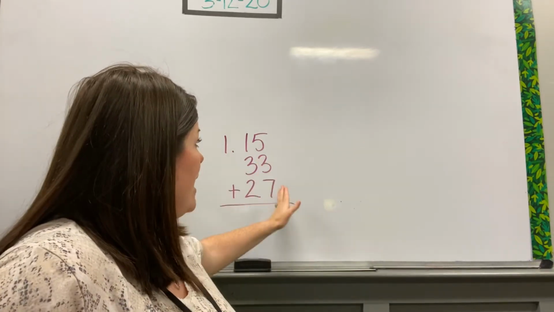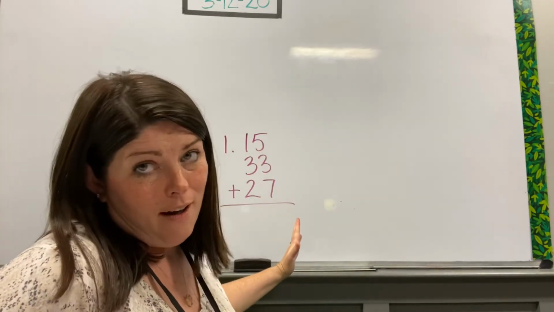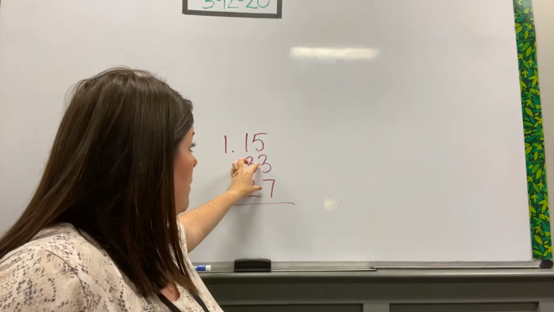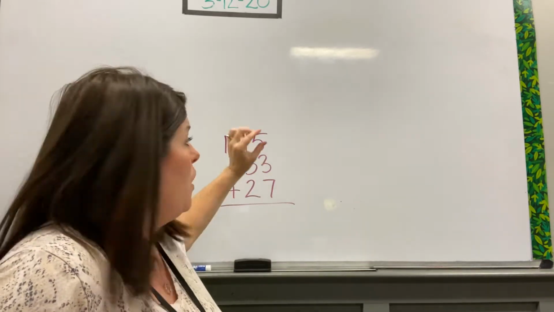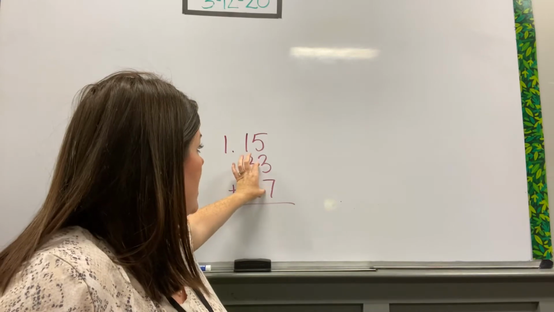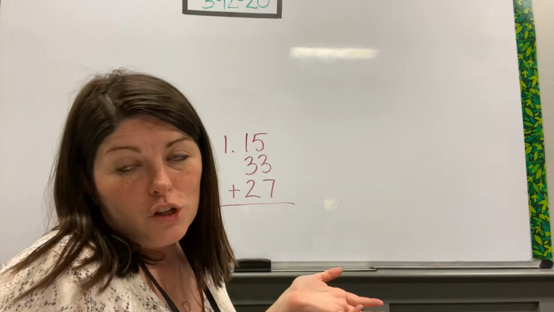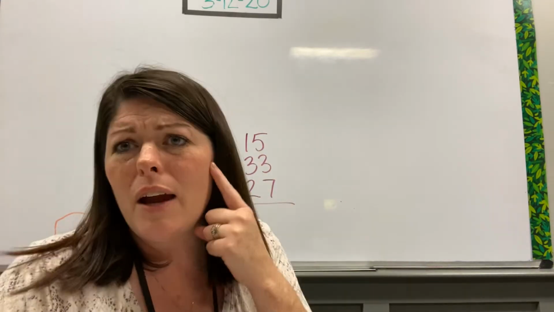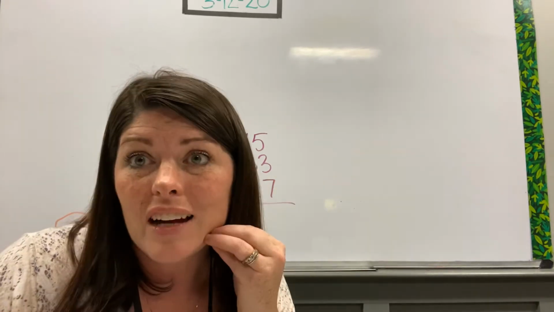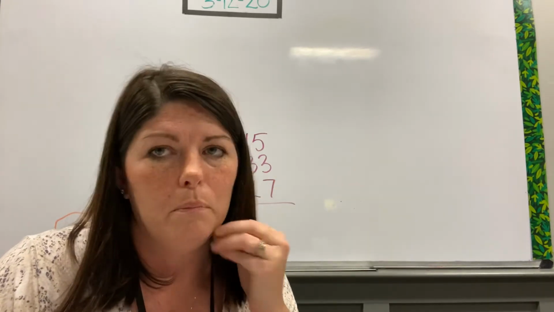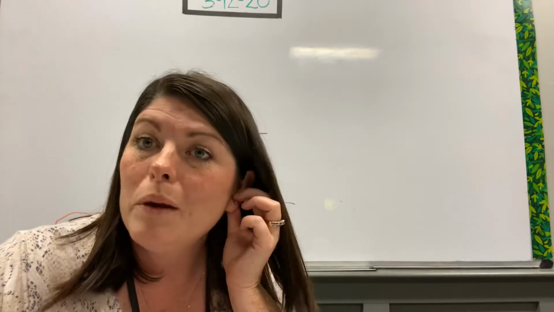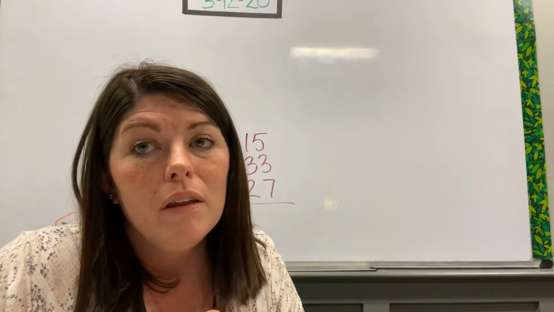So we can add any way that is best for us. We can group together these 2 numbers and add this number, or group together these 2 numbers and add this number. Whatever we choose will work best for us. I'm just going to tell you how my brain thinks about it and the way that I do it fastest in my head mentally. But remember, if you can't do it mentally, get out that number line and get to adding.